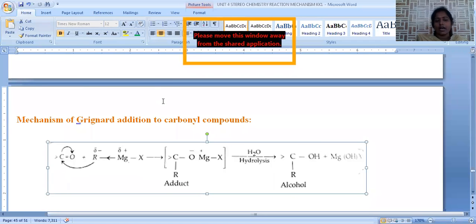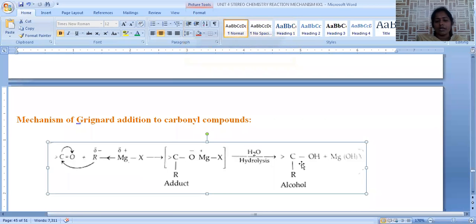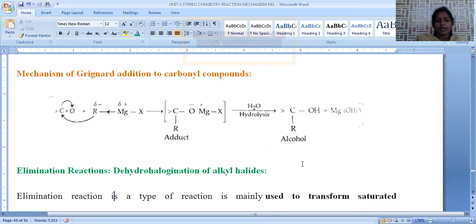Whatever aldehyde or ketone we take, the mechanism remains the same. The carbonyl center is added with RMgX. The alkyl group is negatively charged and attached to the carbon, and the magnesium halide is attached to the oxygen atom. So this is the mechanism, and the final product will be an alcohol. With this, we have completed Grignard addition to carbonyl compounds.